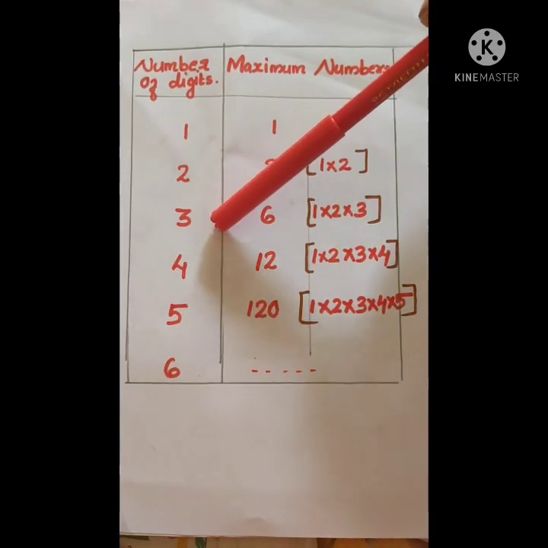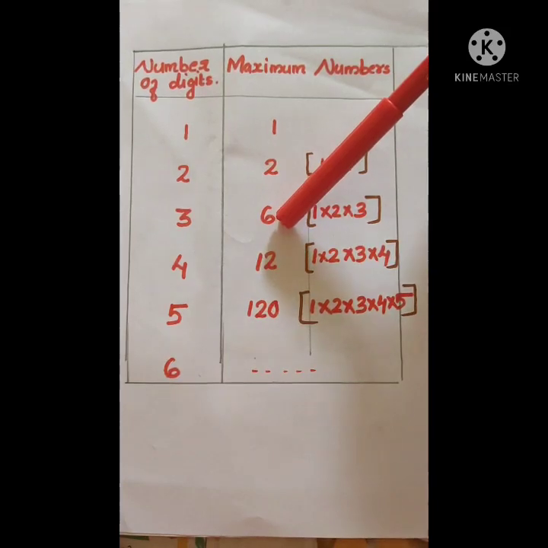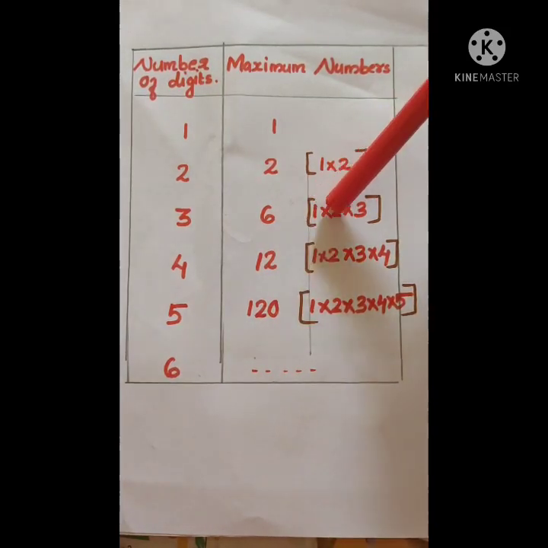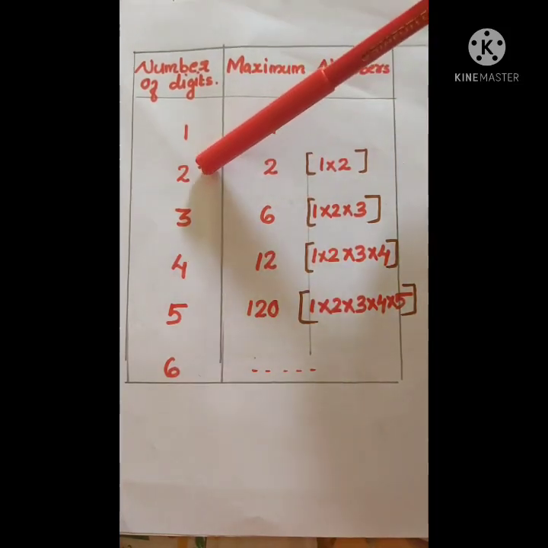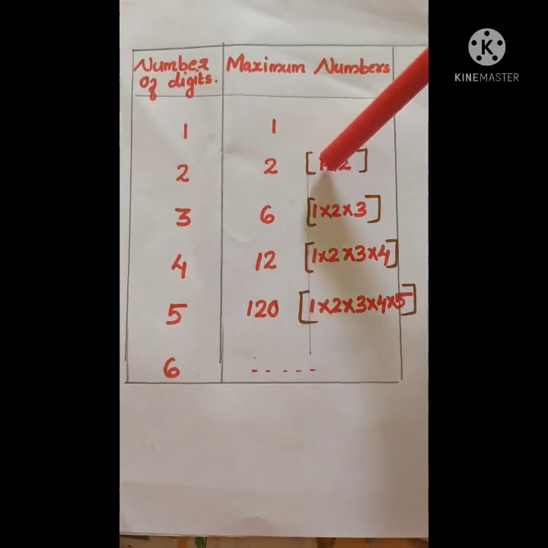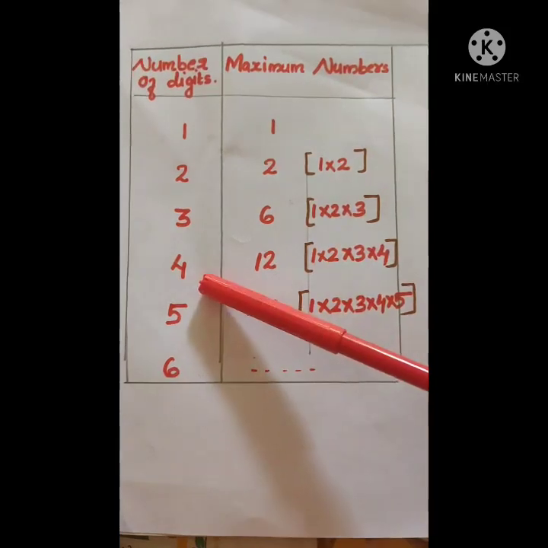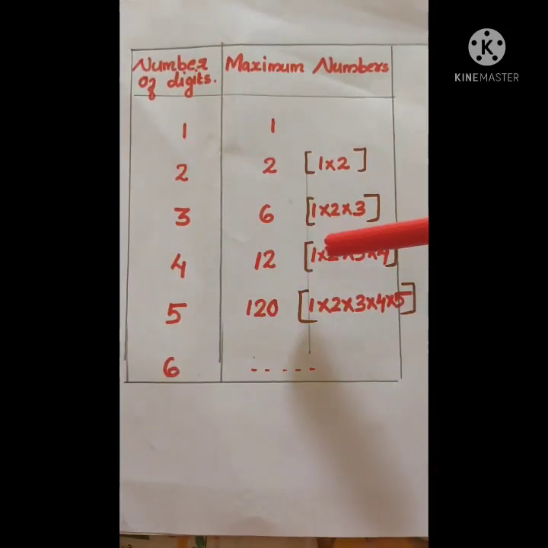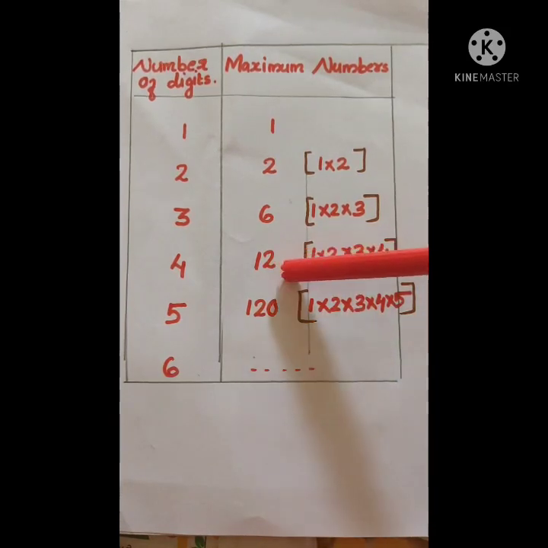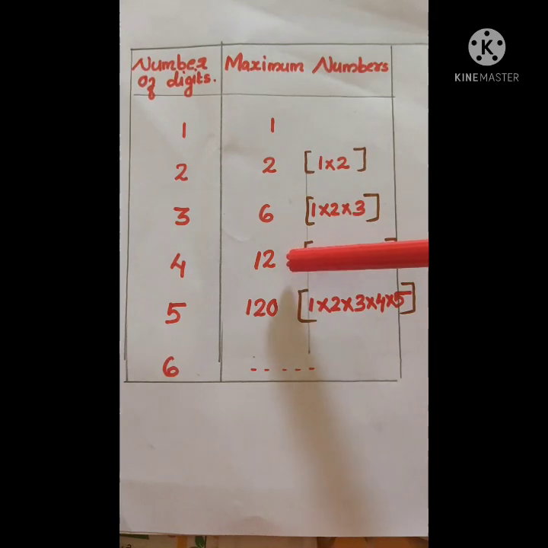Then using 3 digits, we can make 6 3-digit numbers. That is 1 into 2 into 3, which is equal to 6. Here with only 2 digits we can make 2 numbers, that is 1 into 2. Suppose we have 4 digits. How many numbers can we make? Yes, 1 into 2 into 3 into 4. By multiplying these we get 24. That is, we can make 24 4-digit numbers.